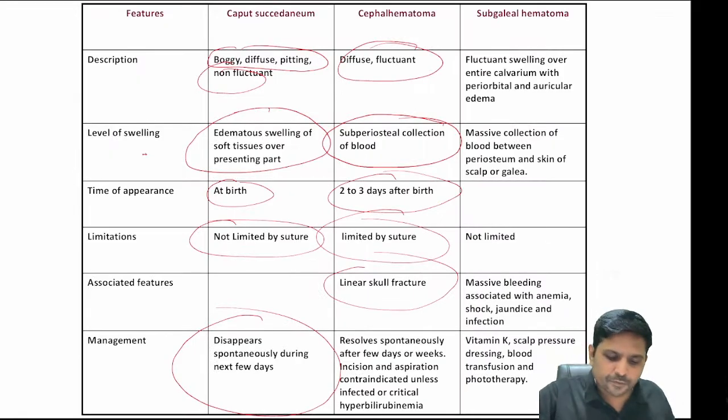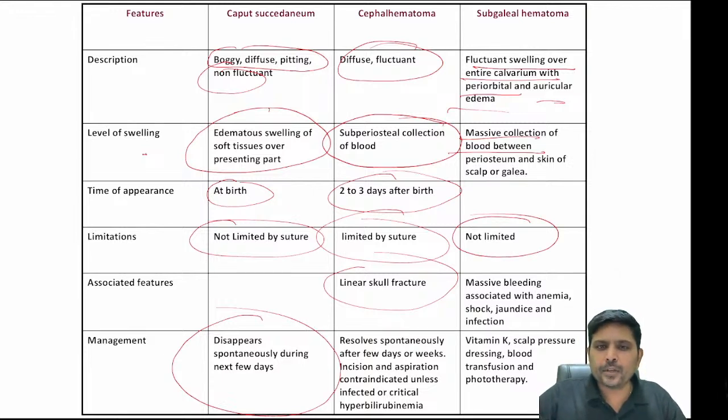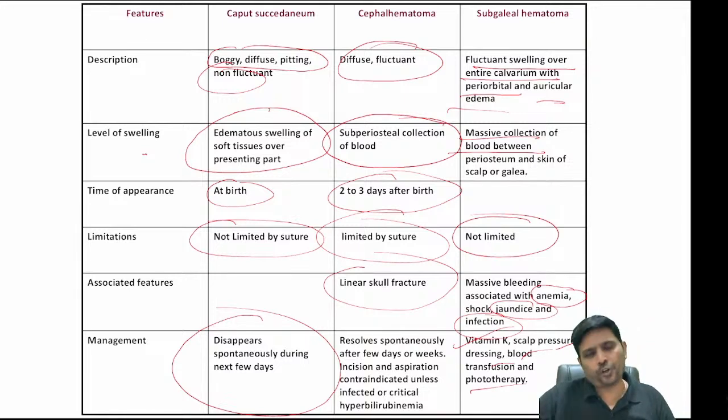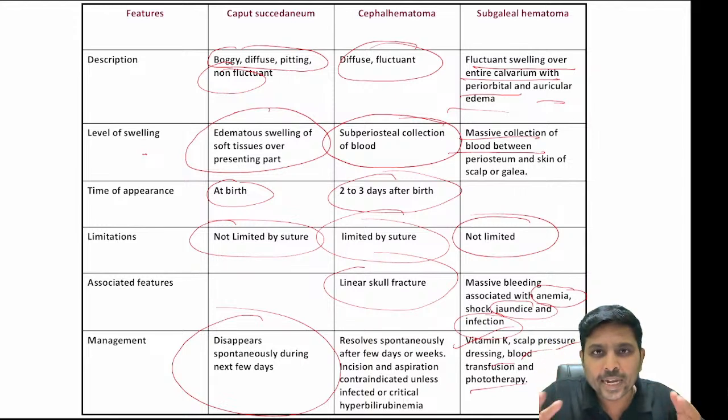Okay, so look at this fluctuant swelling over the entire calvarium. As I told you repeatedly, periorbital edema, blood; auricular edema, blood here; a massive collection of blood in the subgaleal area. Again, this is also not limited by sutures. It leads to anemia, jaundice, shock, infection. As I told you already, vitamin K, blood transfusion. Again, this is also a bleed, can lead to jaundice, can lead to prolonged jaundice. So this is what we have discussed about head swellings. Caput, cephalohematoma, subgaleal bleed.